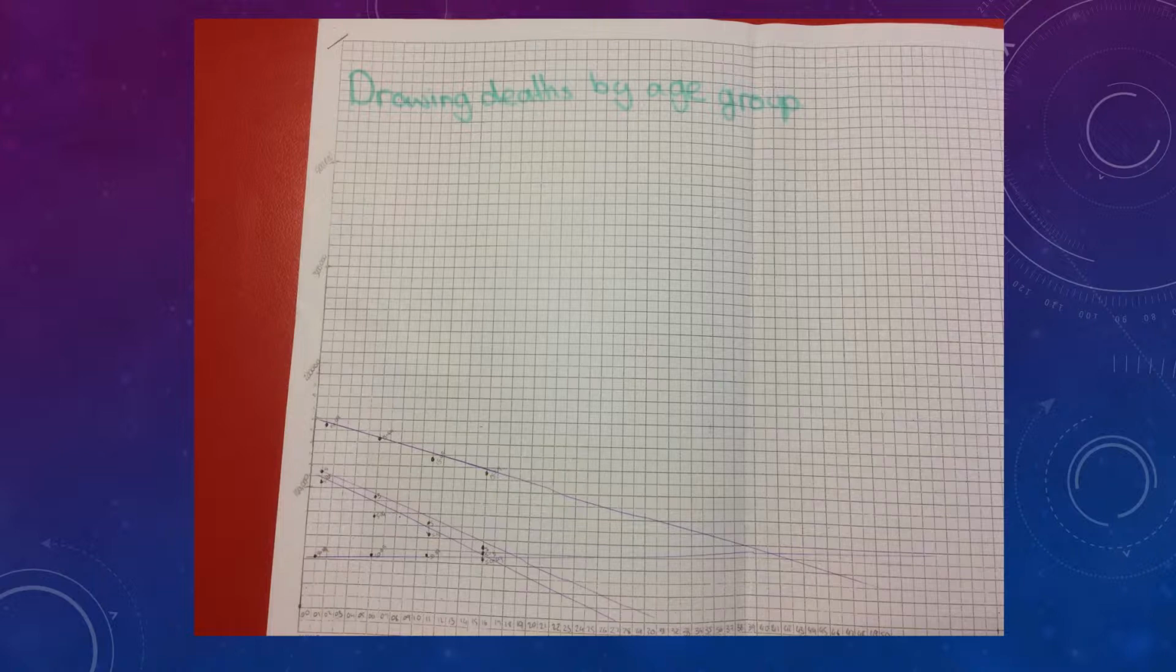The 15 to 49s group has a negative line of best fit, with it reaching zero way before 2050. The correlation between these points and lines is strong.